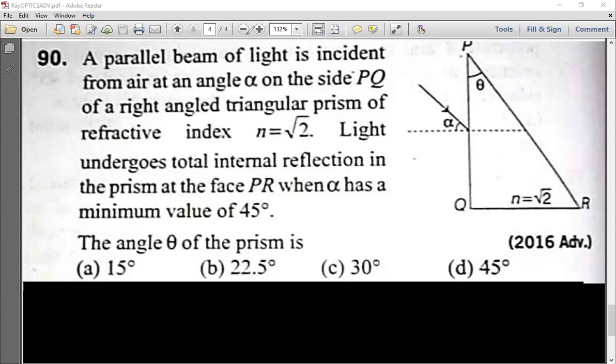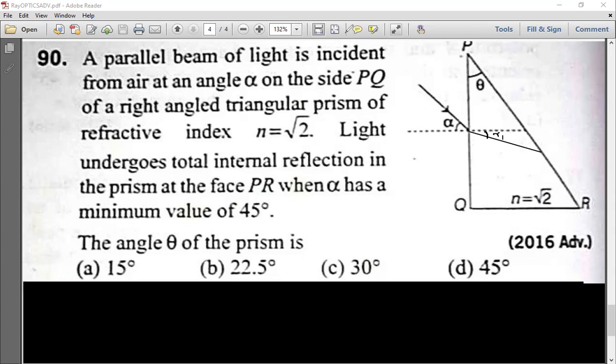Now, first of all, see what happens when this ray will refract. This will come something like this because it is a denser medium. Agree with me? Because outside is air, this is √2, so it will bend towards the normal. And let us suppose this angle I am taking as R1.